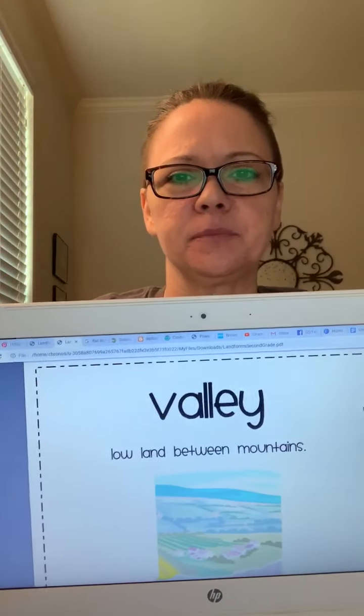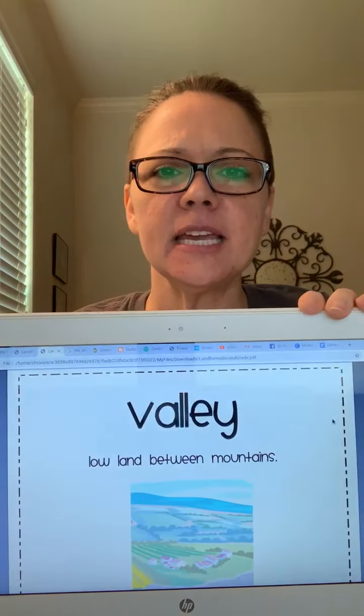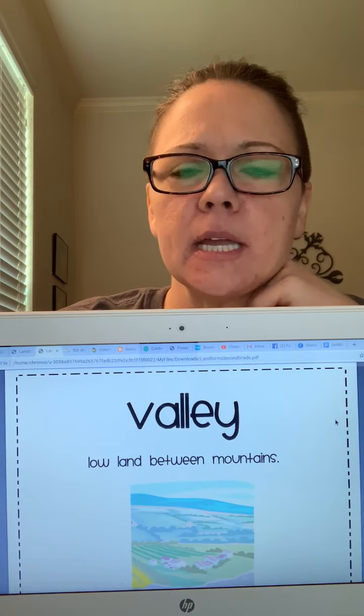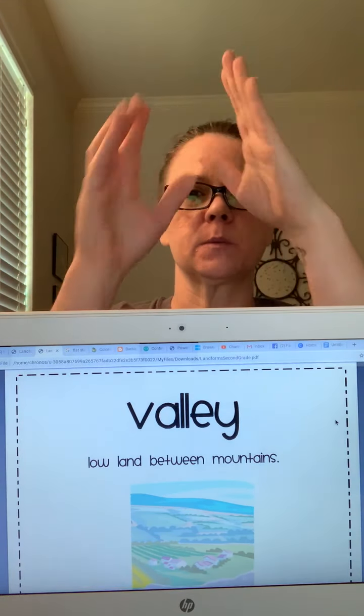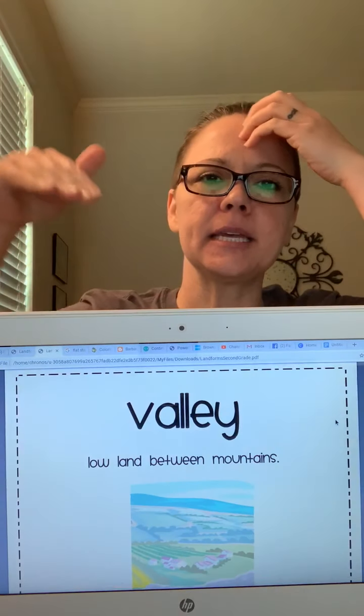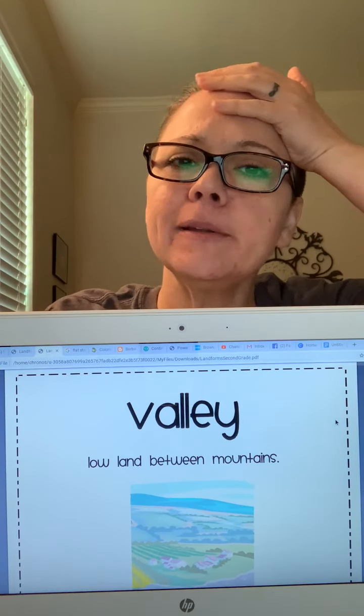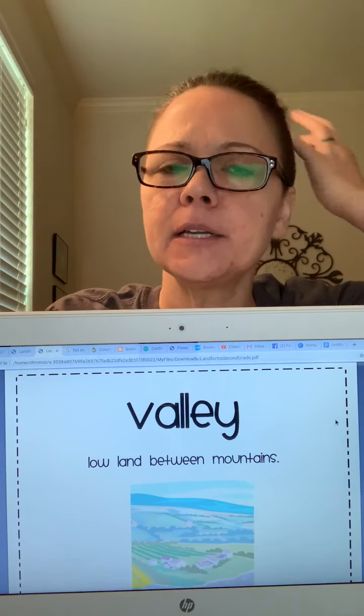Got it? All right. Valley. Valley is low land between mountains. So if you have those mountain peaks rising up and you have 2 of them, or 3 of them, or more than that, the land that's in between that is not high up is going to be the valley. Okay, so low land between mountains. Is that a landform or a body of water? Valleys are a landform. So on your landform paper, draw a valley. Pause the video to do that now.